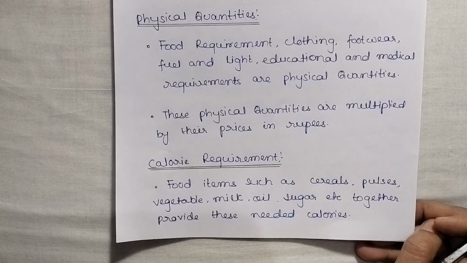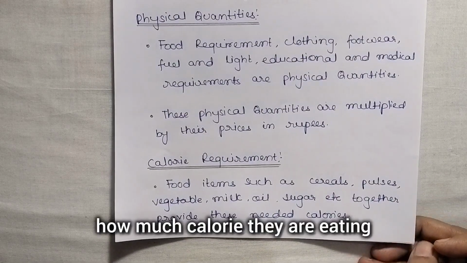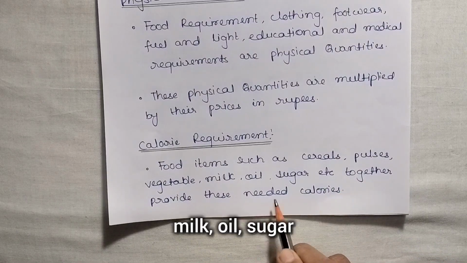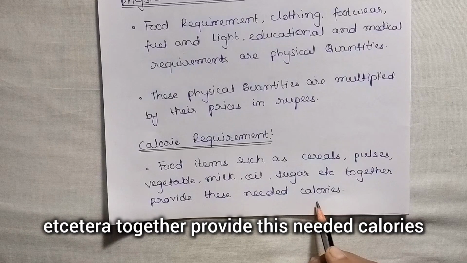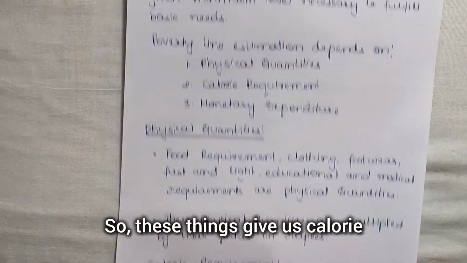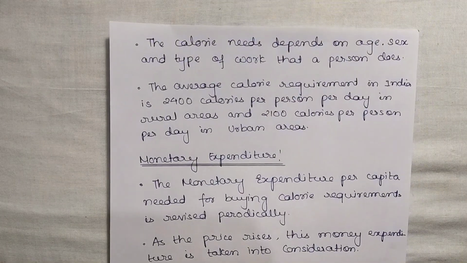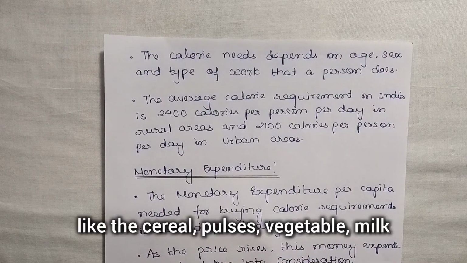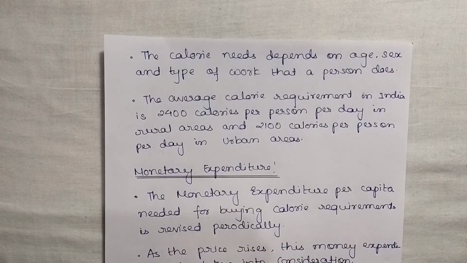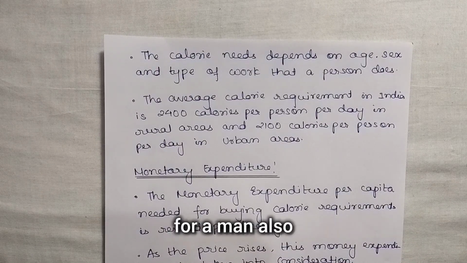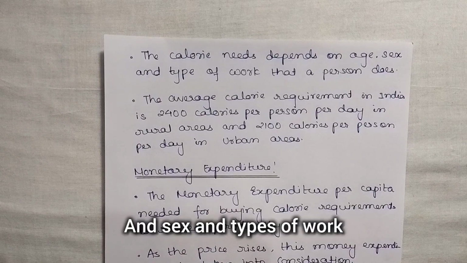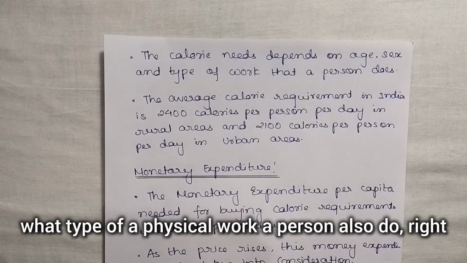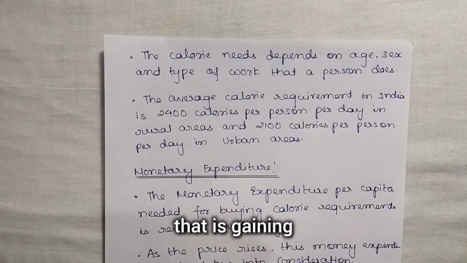Secondly, the calorie requirement. It means how many calories people are eating. Food items such as cereals, pulses, vegetables, milk, oil, sugar, etc. together provide these needed calories, right? Now, the calorie needs depend on age, because they will be different for a child, for a man and for a woman. They also depend on sex and the type of work that a person does. Not only this, the type of physical work a person does also matters, since it depends on how much calorie they are gaining.